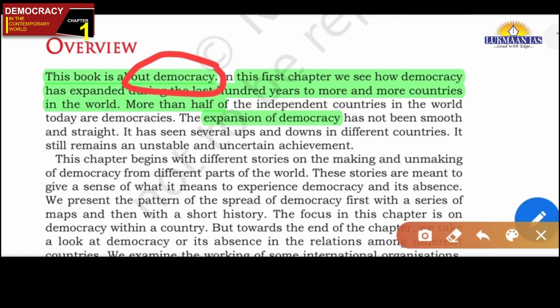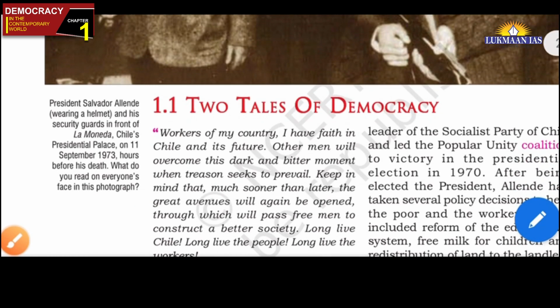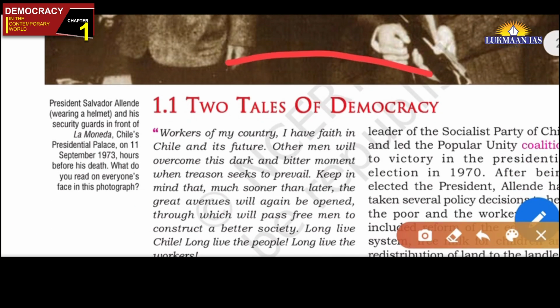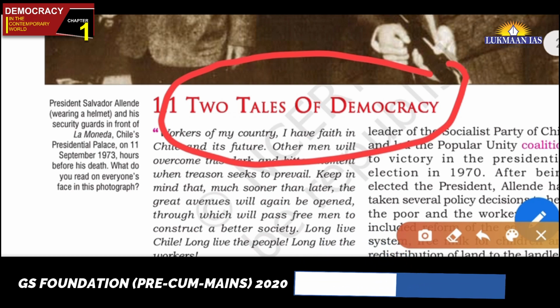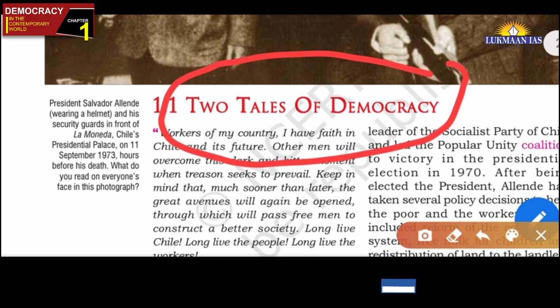And here the two tales of democracy that I told you about, Chile and Poland, are given, but they are largely historical, telling you how the regime changed from this to that, and explaining the features. When the first regime was there, that is non-democratic, military rule, then these were the features, the rights were curtailed. And when there was a democratic government, this was there. So this is how you have to study, and I am leaving these things for you. I hope you will study cursorily, not in very much detail, friends.